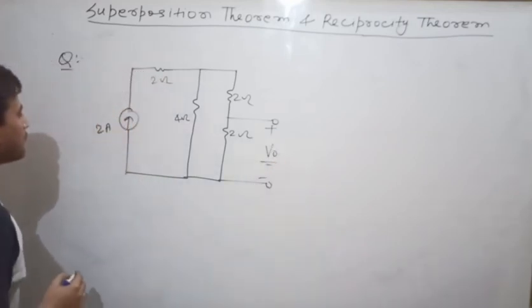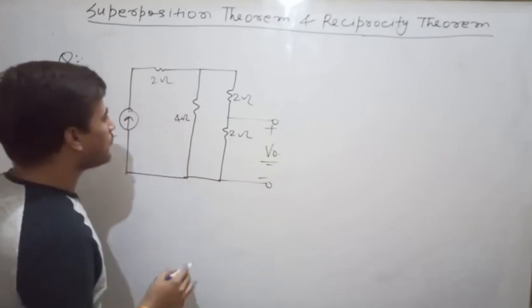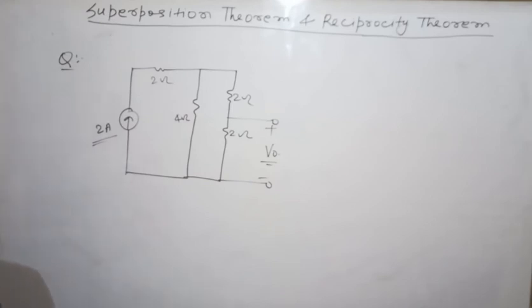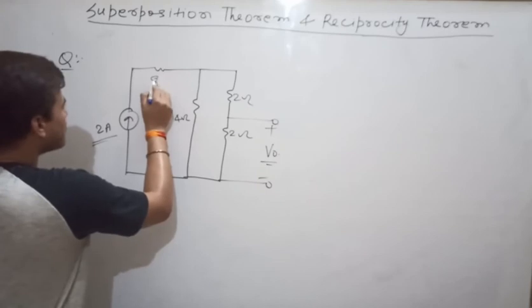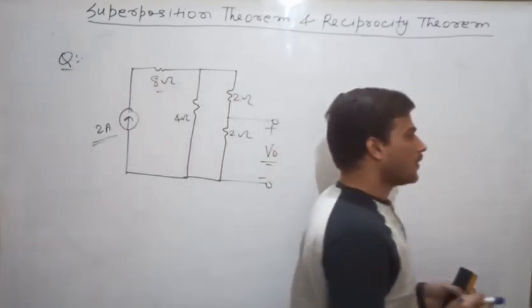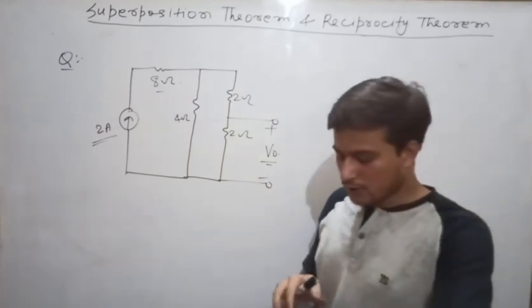See, this is 2 ampere current source, 2 ohm, 4 ohm. Here it is 2 ohm and 2 ohm. Here it is 2 ohm and 2 ohm. Sorry, here it is 8 ohm. The question is that you have to verify Norton's theorem in this case.